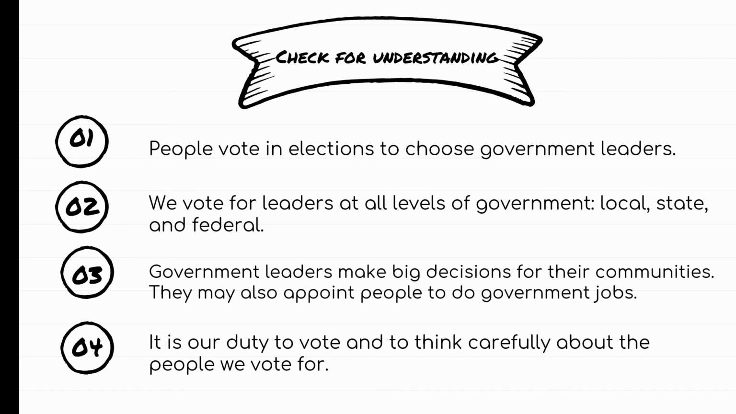Let's recap on what we have learned so far. Number one, people vote in elections to choose government leaders. Number two, we vote for leaders at all levels of government, local, state, and federal. Number three, government leaders make big decisions for their communities. They may also appoint people to do government jobs. Number four, it is our duty to vote and to think carefully about the people we vote for.